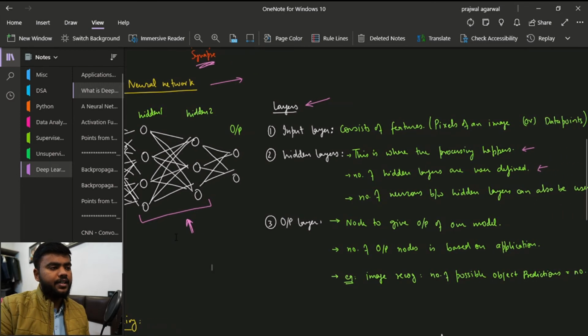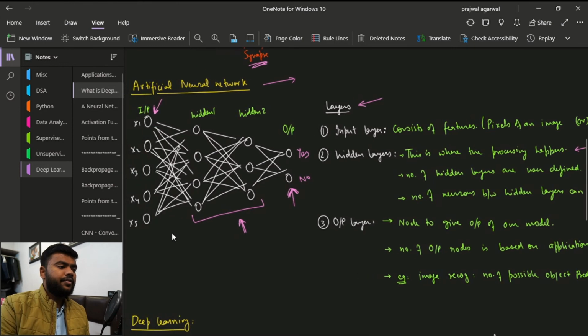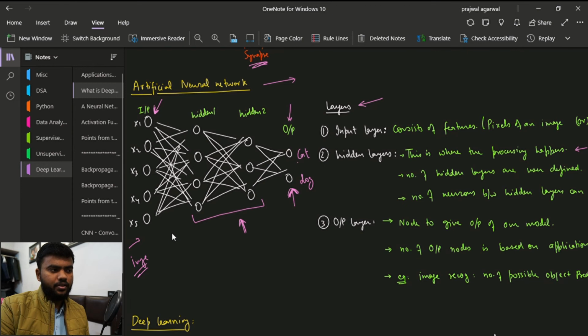The third type of layer that we have is the output layer, and it is completely dependent on the application, on what type of output we need. For example, if we feed in an image and have to evaluate whether the image is of a cat or a dog, then the output can be cat or dog, and this output function will give a probability of how likely the image is of a cat or of a dog.